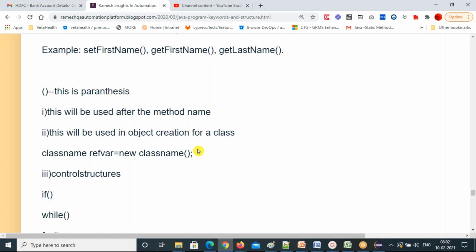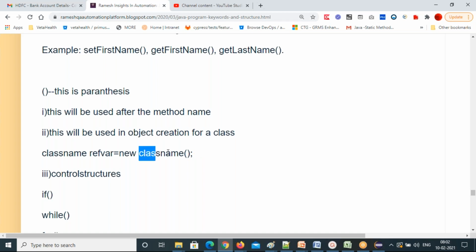The compiler will automatically create one default constructor for every class. Even if you are not creating it, there will be a default constructor for every class. Whatever class you are creating, a default constructor will immediately be created. If you are creating one explicitly, it will override that. But if you are not creating one, there will be one default constructor for every class.